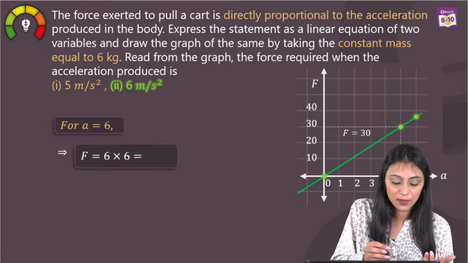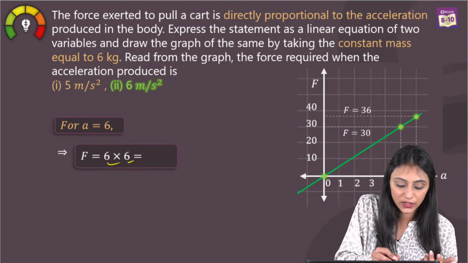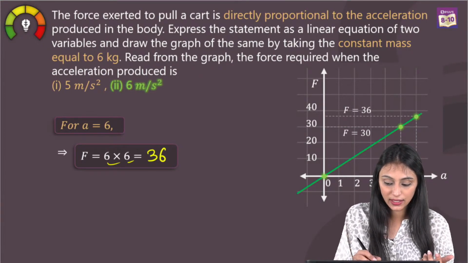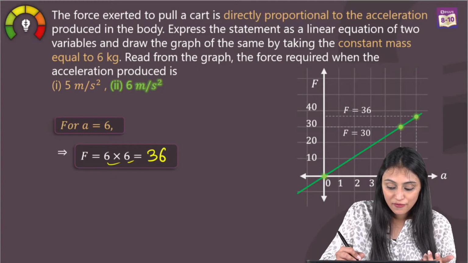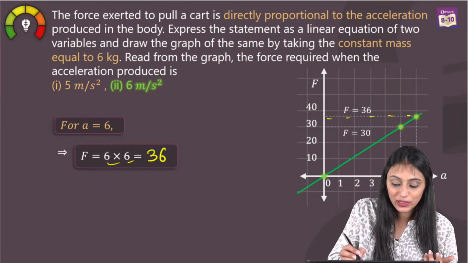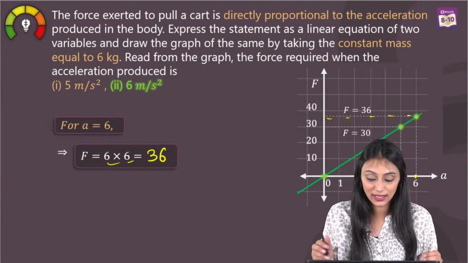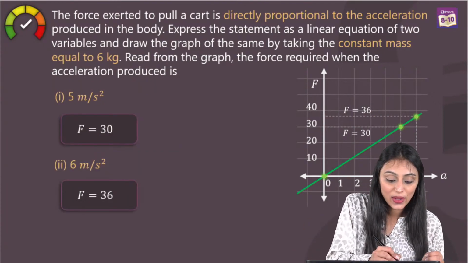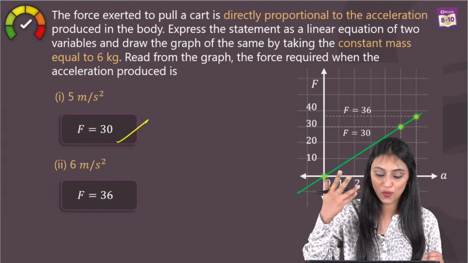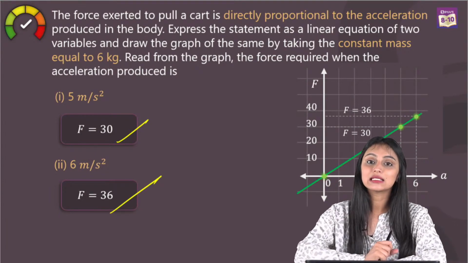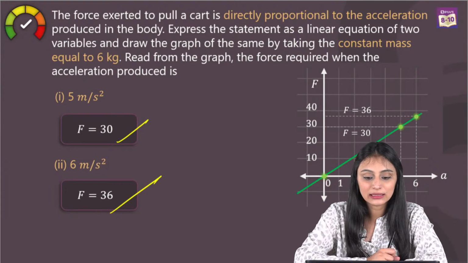So in the same equation, I'll put 6 times 6. What we get here is 36, right? So when this is 6, force is going to be 36. See, the line is passing through these points, right? So we knew that when acceleration is 5 meter per second square, force is 30. When acceleration is 6 meter per second square, force is 36.